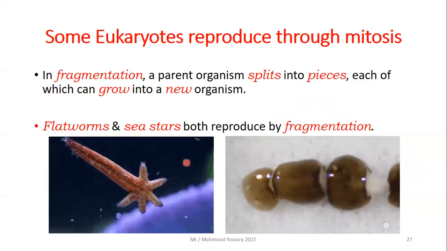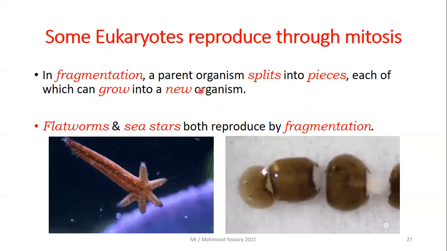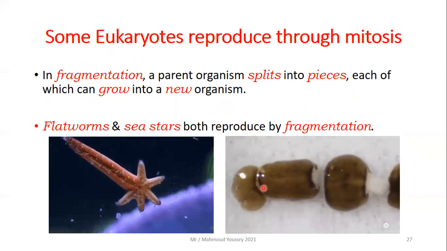In fragmentation, this is the second way of mitotic reproduction. In fragmentation, a parent organism splits into pieces, each of which can grow into a new organism. To your right-hand side here, we have the flatworm or the planarians.